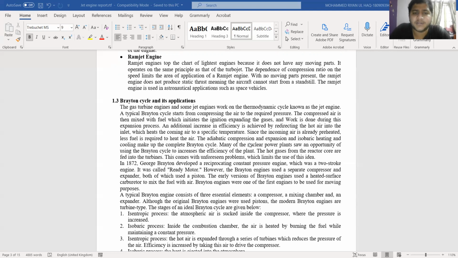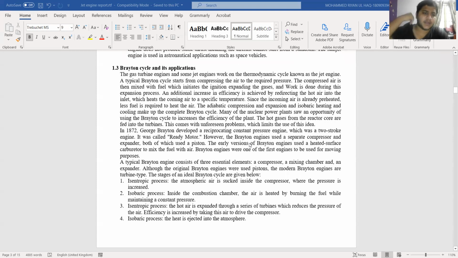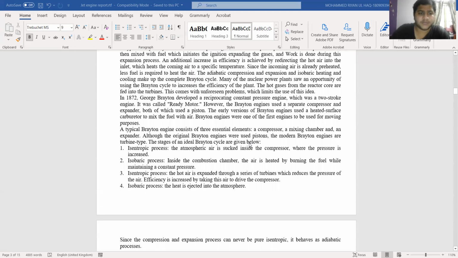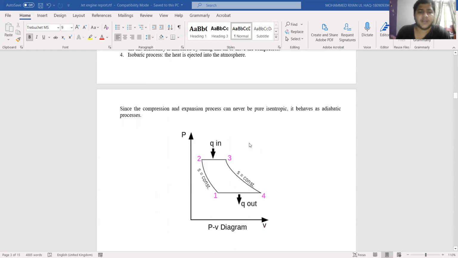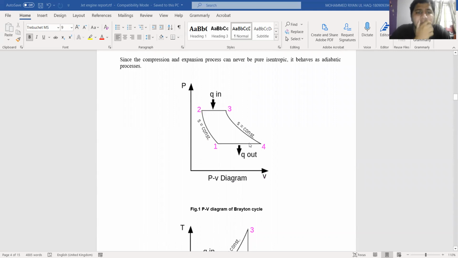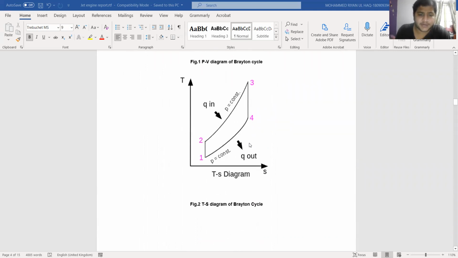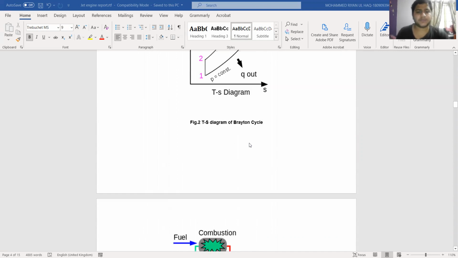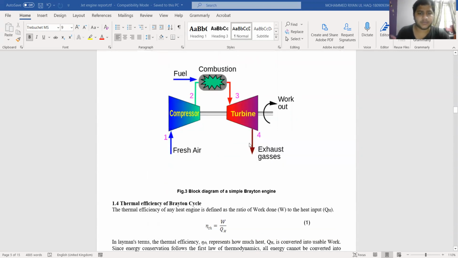Then there is an adiabatic compression and expansion and isobaric heating and cooling, which make up the complete Brayton cycle. I have explained the typical Brayton cycle, which consists of four basic processes: two isentropic processes and two isobaric processes. There's a PV diagram of the Brayton cycle, and a TS diagram also. Figure 3 shows the block diagram of a simple Brayton engine.